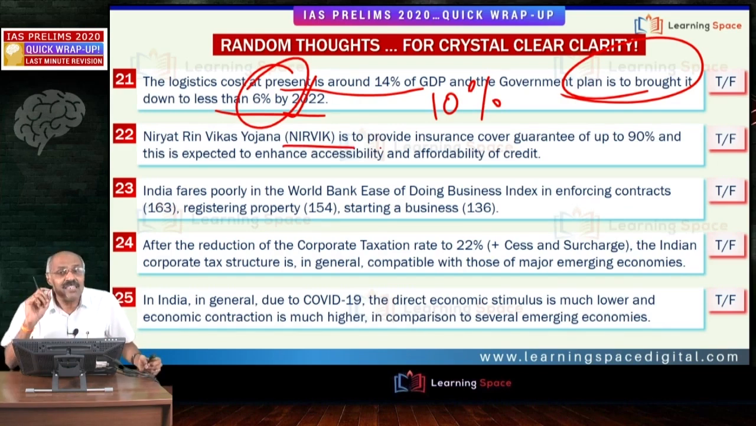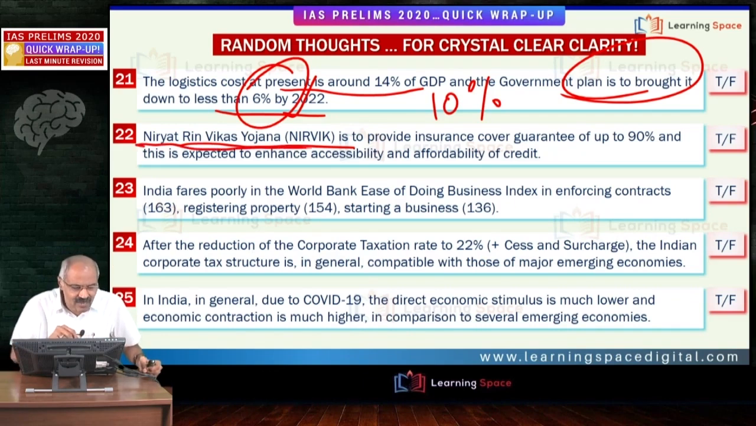Then NIRVIK. Quite often you come across this. This is Niryat Rin Vikas Yojana. This is to provide insurance cover guarantee up to 90%, because exporters have several risks. When the insurance cover guarantee is increased to 90%, they can get affordable credit for export produce. Exporters get credit when a proper insurance facility is there, because they face several risks abroad. For that purpose, to increase the insurance cover guarantee up to 90%, this NIRVIK or Niryat Rin Vikas Yojana is intended.